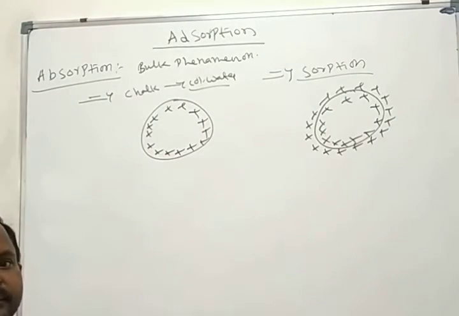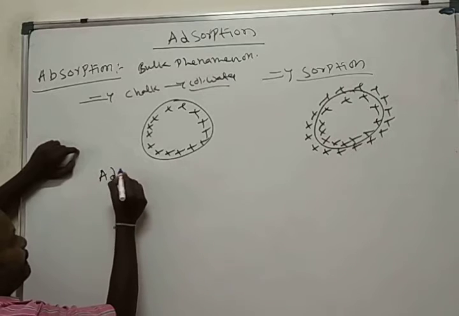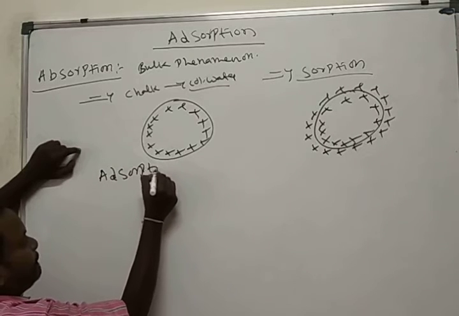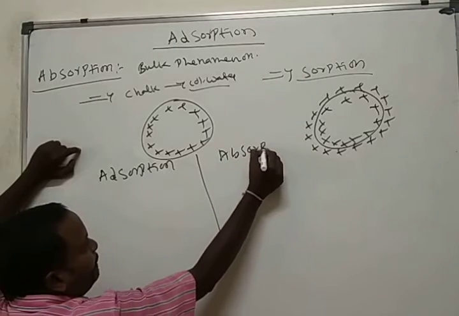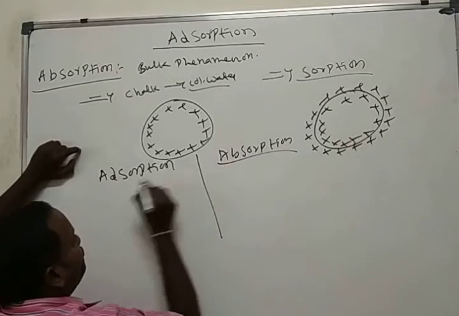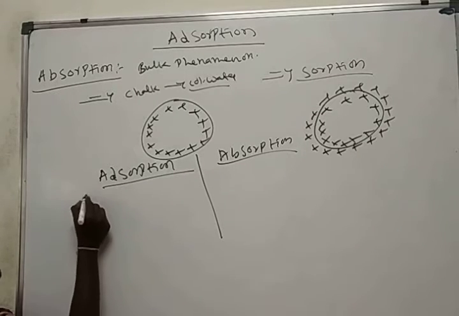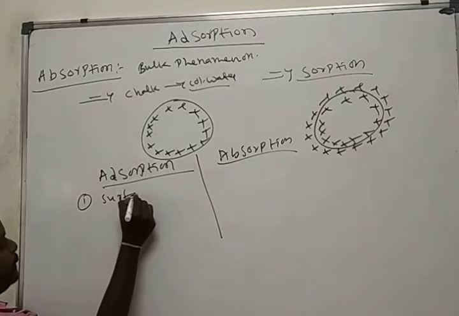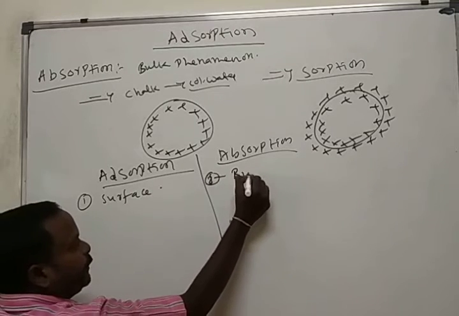What are the differences between absorption and adsorption? Adsorption is a surface phenomenon. Absorption is a bulk phenomenon.